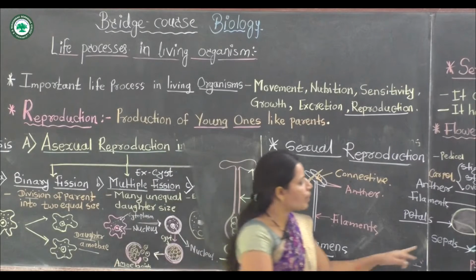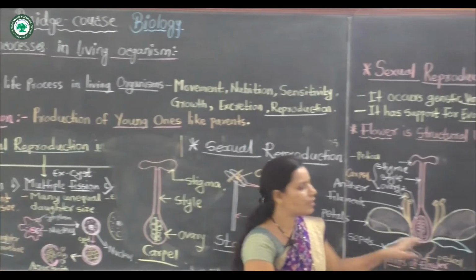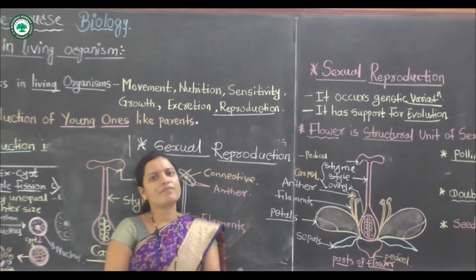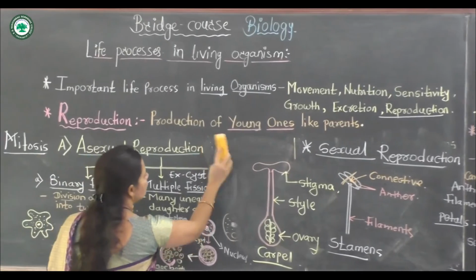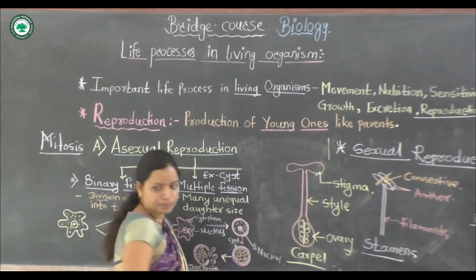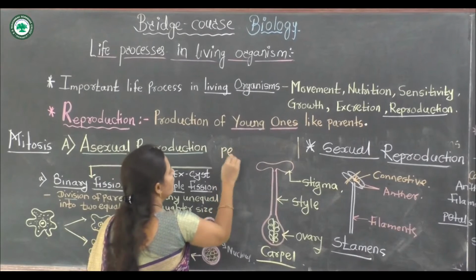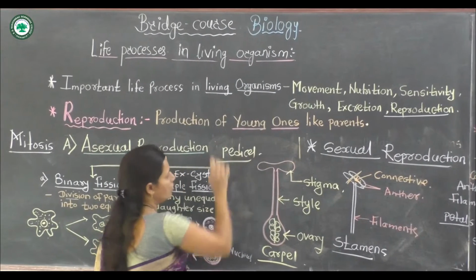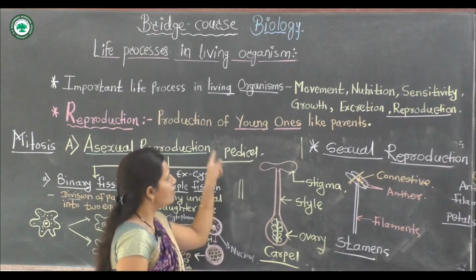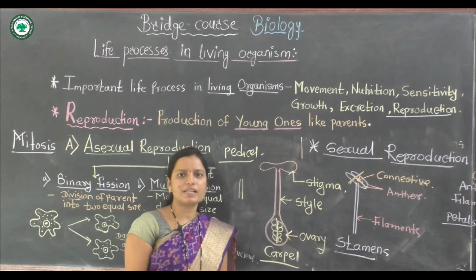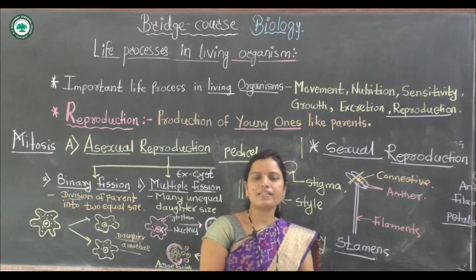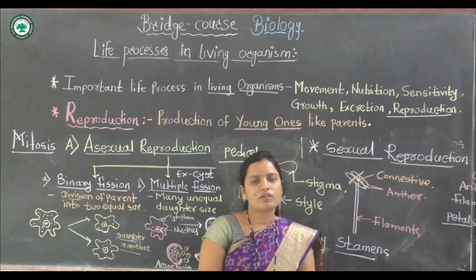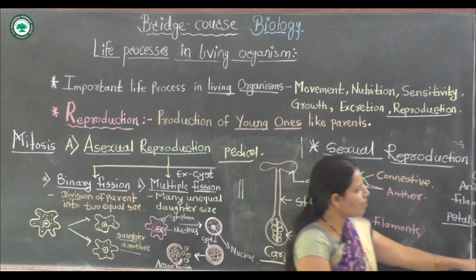And this basal part, this disc-like structure, is called the thalamus. But sometimes a flower has a pedicel. Some flowers form a pedicel, but some plants do not have a pedicel. Pedicel means the stalk of the flower, and this stalk is present in some flowers. When the stalk is absent, the flower is called a non-pedicellate flower. When the stalk is present, it is called a pedicellate flower. This is the basal part or stalk.